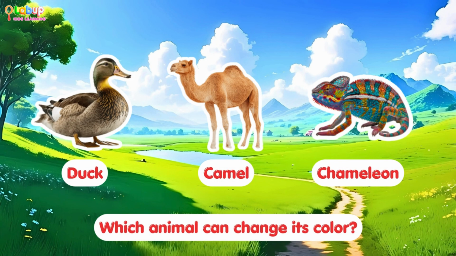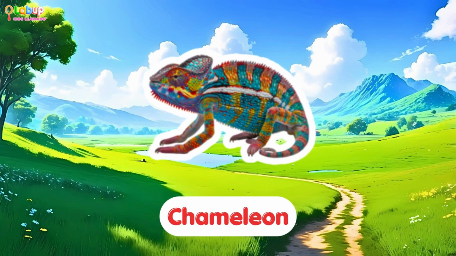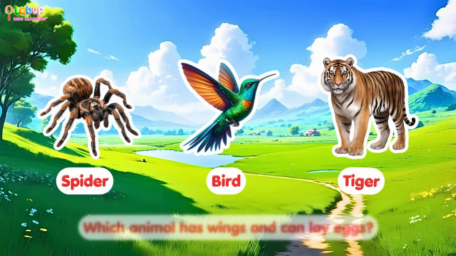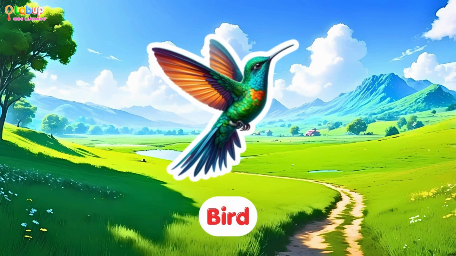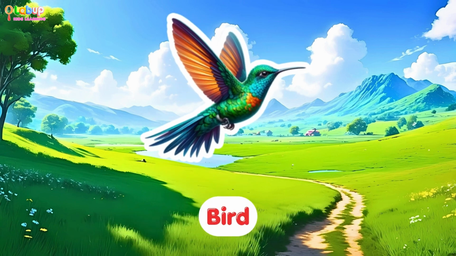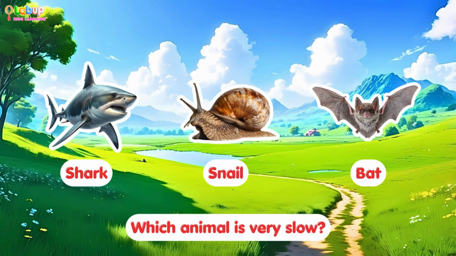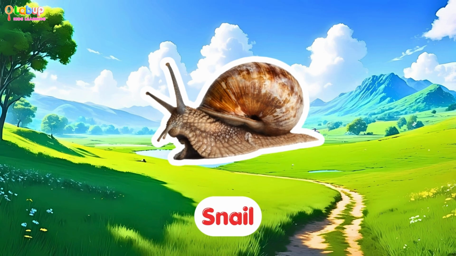Which animal can change its color? Chameleon. Which animal has wings and can lay eggs? Bird. Which animal is very slow? Snail.